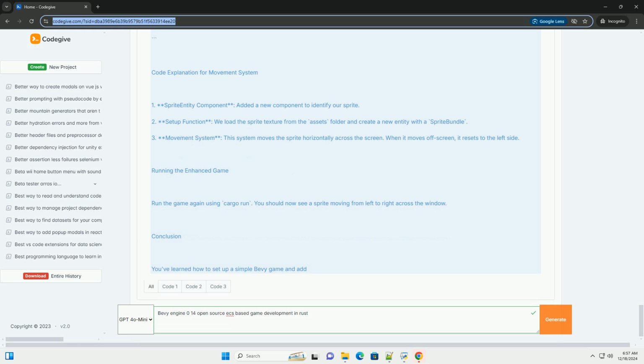For more in-depth information, you can refer to the Bevy book, https://bevyengine.org/learn/book, and the official GitHub repository, https://github.com/bevyengine/bevy, for examples and documentation. Happy coding!